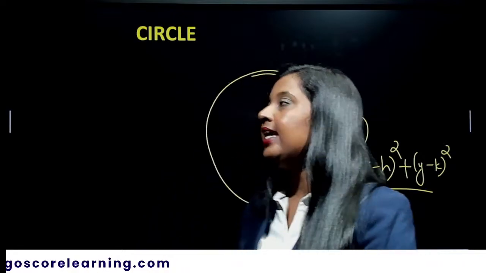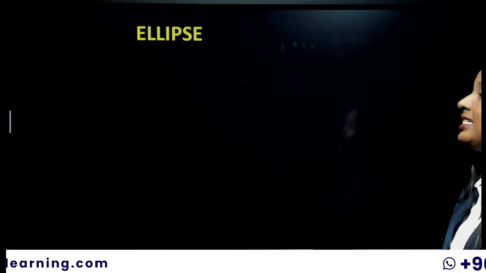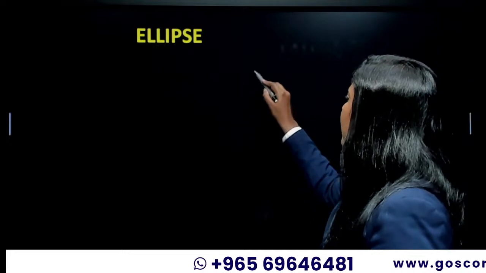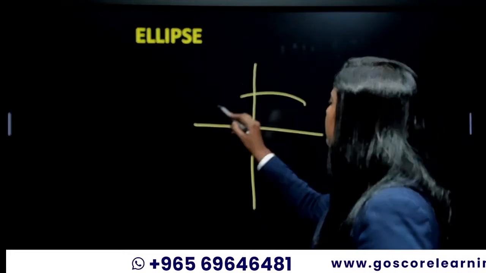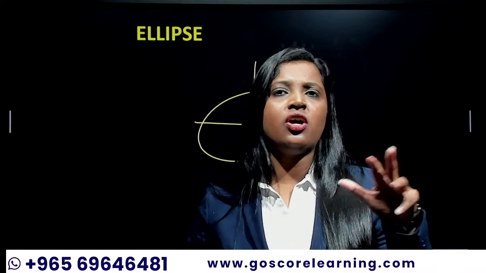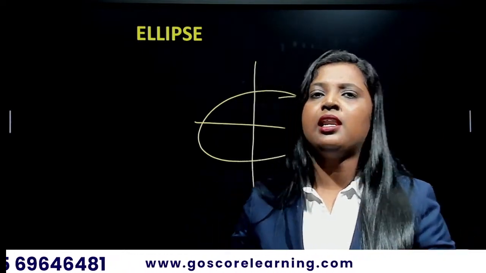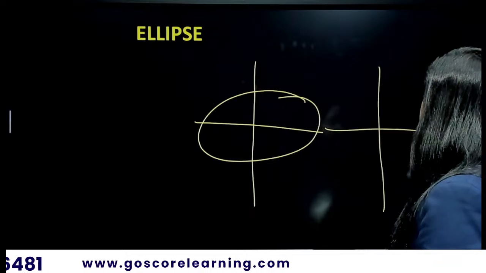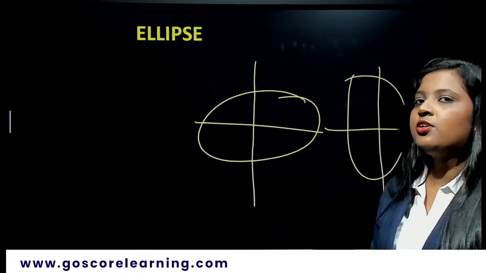And then coming to the next one, that is ellipse. What is the shape of an ellipse? Can you draw that? How does it look? Yes, an ellipse will be like this. And some of you are like, ma'am, an ellipse is not like this. It is kind of similar, but I drew the ellipse like this. Yes, your answer is correct.